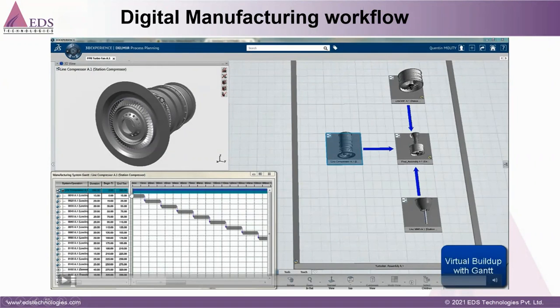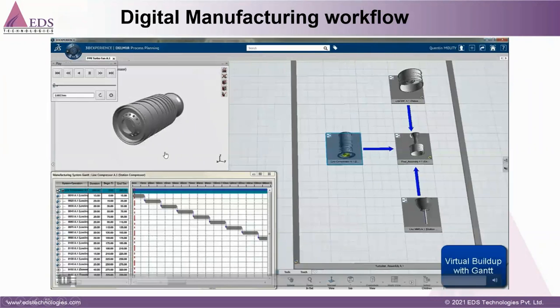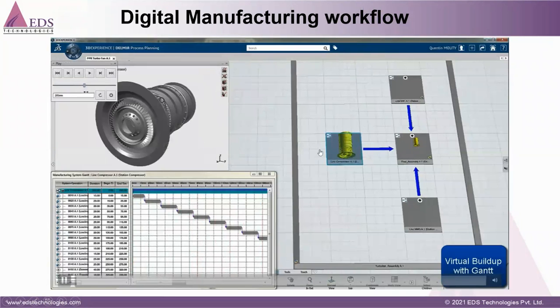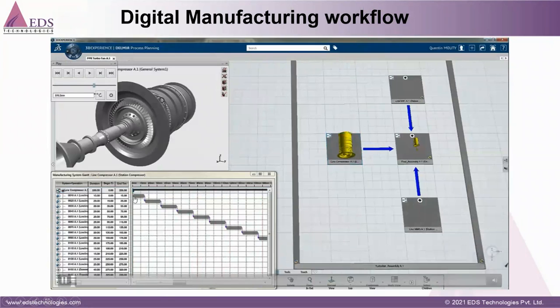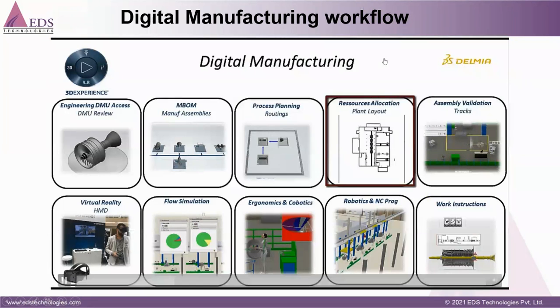We can see how much time the assembly takes, and we can view it in 3D also, to check whether any part is missing or any sequence needs to change. So we need to validate. Just see, first it will come to this station, and it is built here. Then it goes on from here, and all those things are reflected here also.